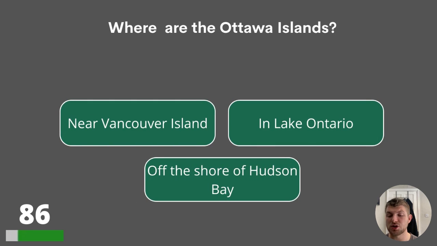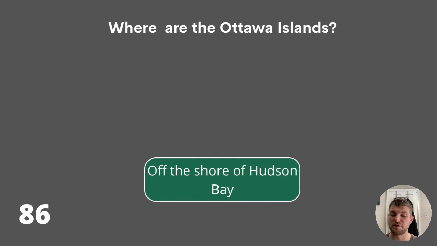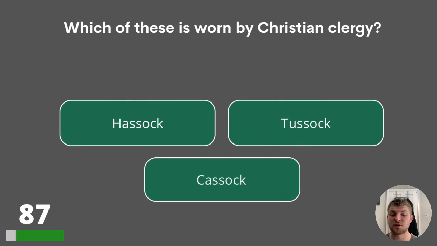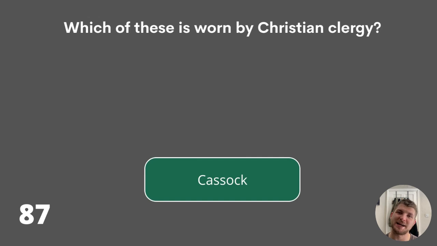86. Where are the Ottawa Islands? Near Vancouver Island, in Lake Ontario, or off the shore of Hudson Bay? The answer is off the shore of Hudson Bay. 87. Which of these is worn by Christian clergy? Hassock, tussock, or cassock? And the answer is cassock.